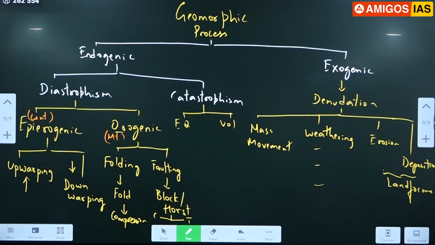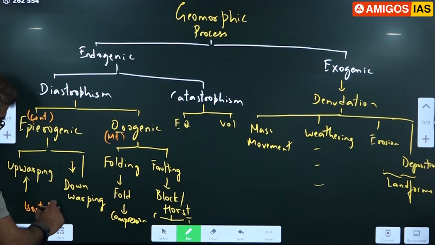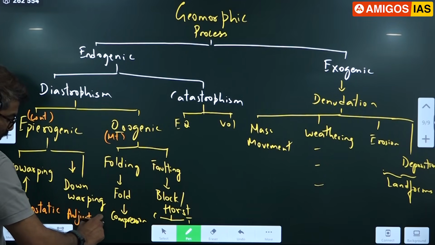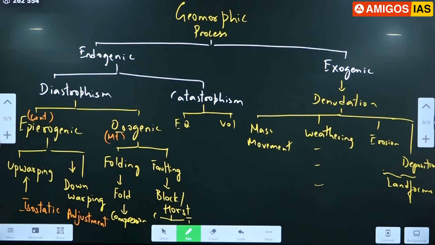Okay, remember this. Epirogenic continent. You can write isostatic adjustment. Remember, I had given you the example of a sofa. How a sofa adjusts to your weight when you sit, it goes down to accommodate the load, and gives you the best possible posture. You can comfortably sit on a sofa.